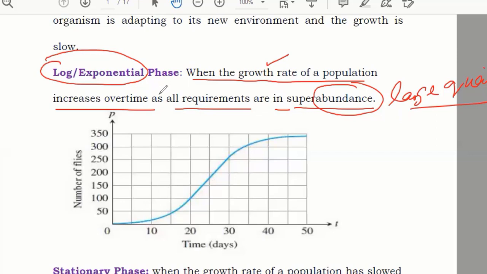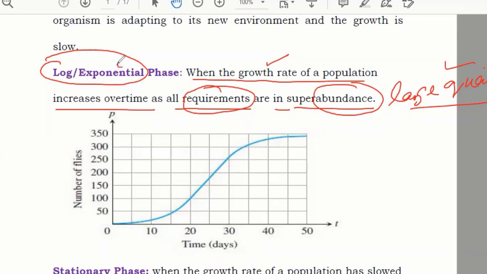And why does it happen? When all the requirements are available. For example, if you talk about human population, what is the requirement for that? Good food, good health conditions. Okay, so if all these are available, you will find there is a large growth in the population. And it can also apply to other animals, but in this chapter we are talking about human population, so our main focus will be on human population, not on other organisms. But these terms can be used for other organisms, so that I'm telling you.